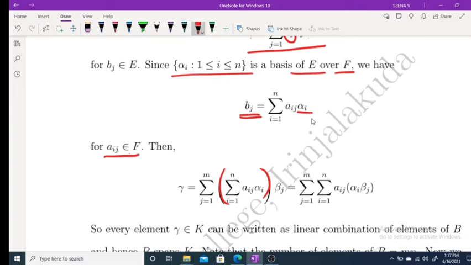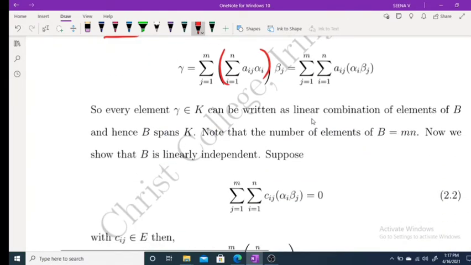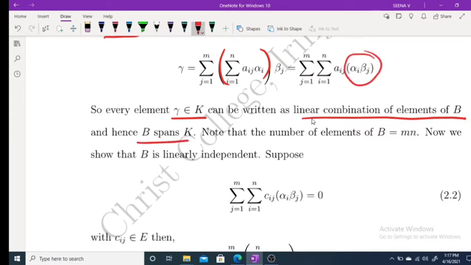Therefore, every element gamma belongs to K can be expressed as a linear combination of elements of B. B means this collection. That means B spans K. Note that the number of elements of the set B is mn. Now we are proving that this set B is linearly independent.